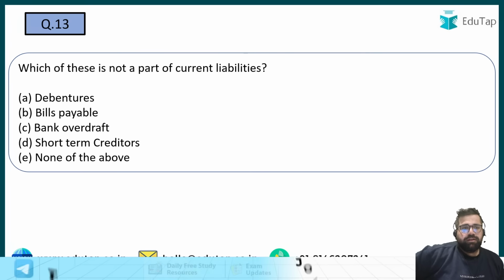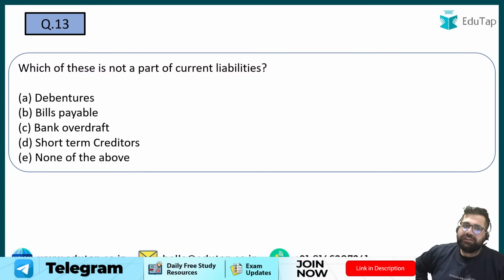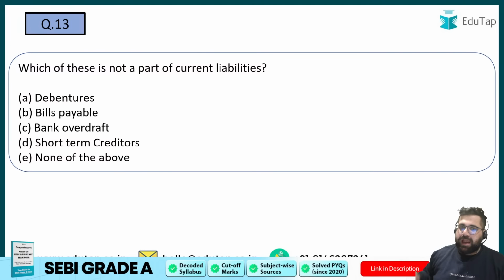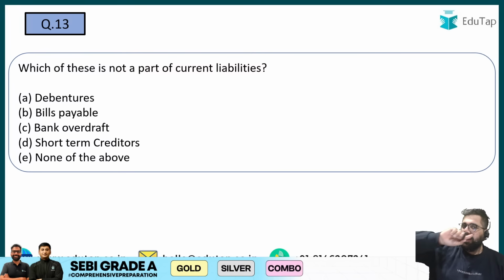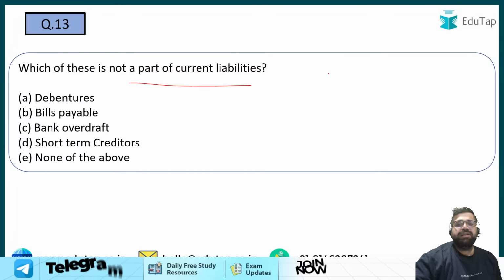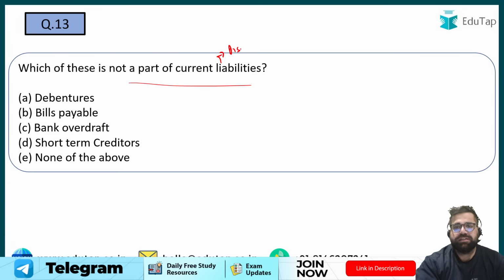Question number 13. Now, this question can be very easy for many people, but last year also in phase 1 they have asked you that which of the following is not a current liability. And this year also in PFRDA they have repeated this question. So I'm just mimicking or I'm just copying the difficulty level of last year and for this year similar exam of PFRDA. Right? Which of the following is not a part of current liabilities? Current liabilities are those liabilities which you have to dispose in less than 1 year, right?